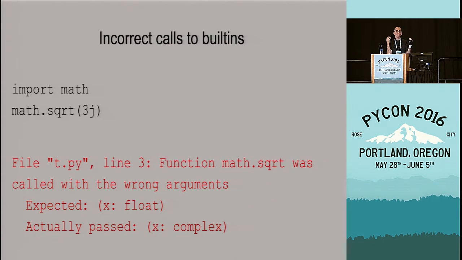And finally, it also finds if you call something with the wrong type. So here, obviously math has a square root function. And the square root function takes one parameter. And mathematically speaking, it's also correct to compute the square root of a complex number. However, in Python, you need the cmath module in order to do that. The math module only works on real numbers. And here, too, a type checker can tell you, yeah, you're calling the wrong built-in with the wrong type.